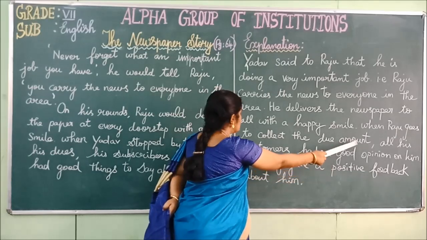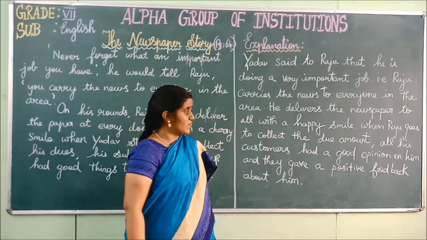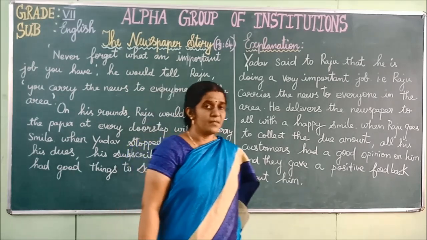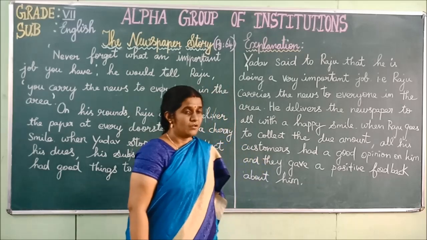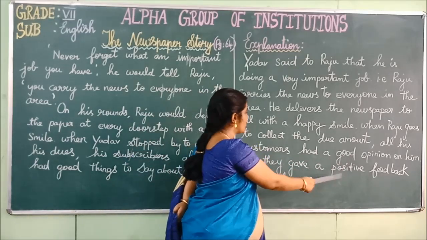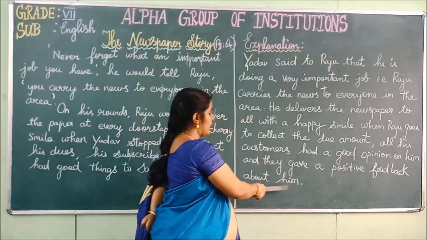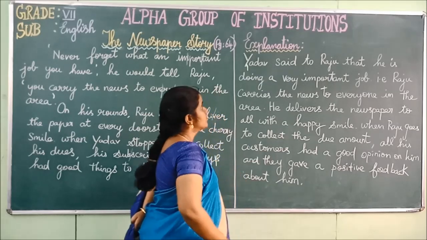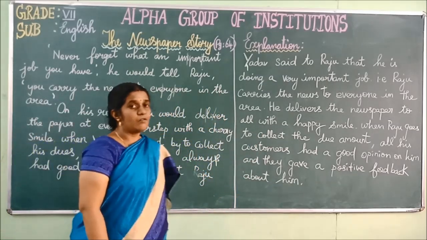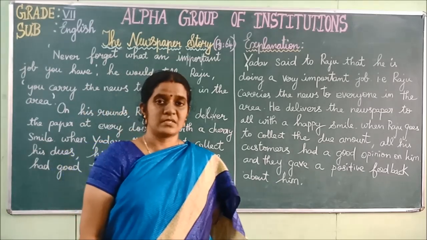Okay, when Raju goes to collect the due amount from all his customers. So here the subscribers means the regular customers. Okay, so all his customers had a good opinion on Raju and they gave a positive feedback about him. Okay, so this is the explanation for this passage. And now we will see the meaning for some difficult words.